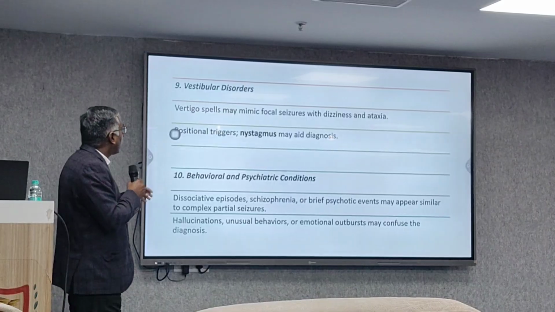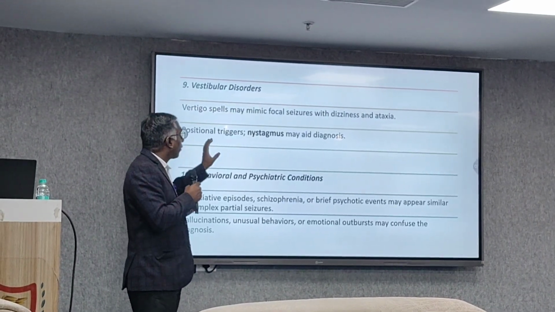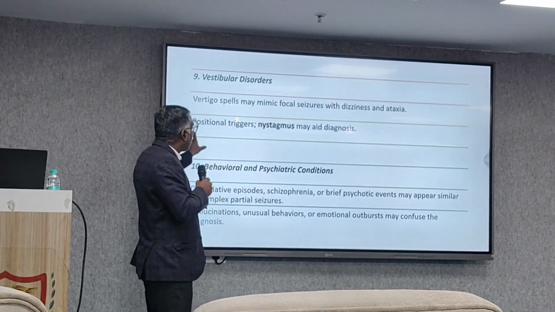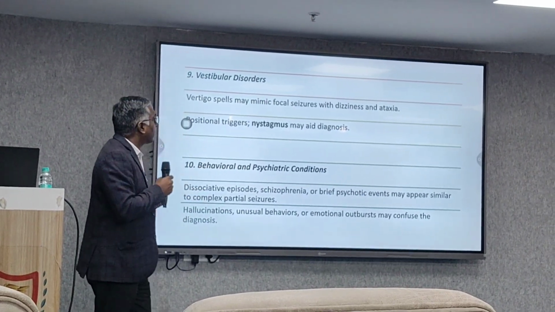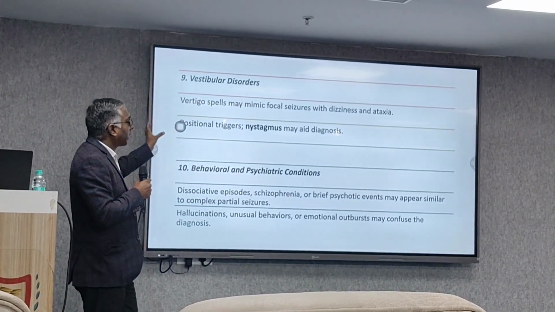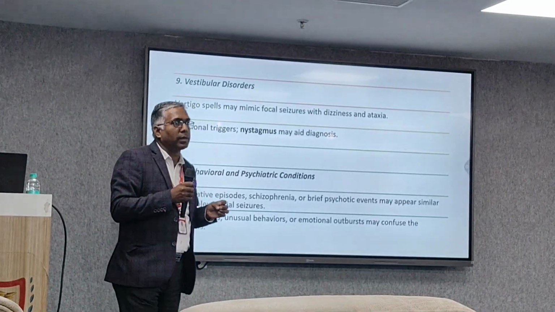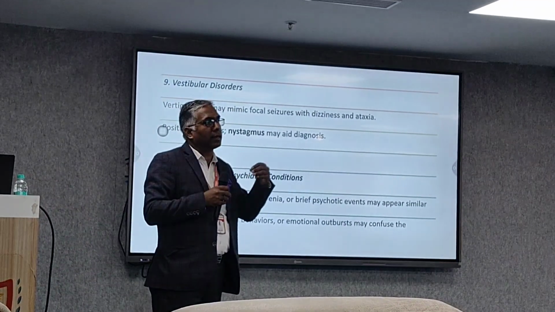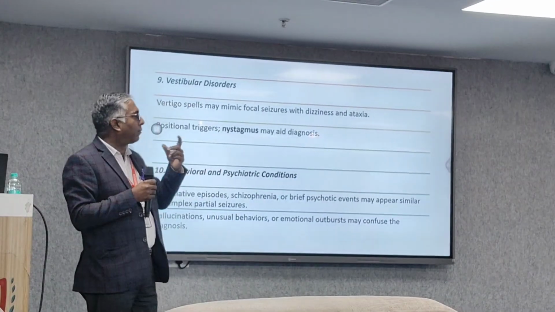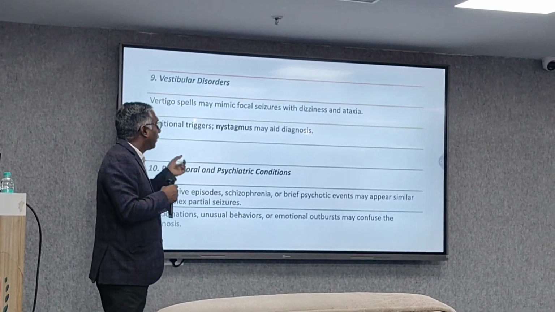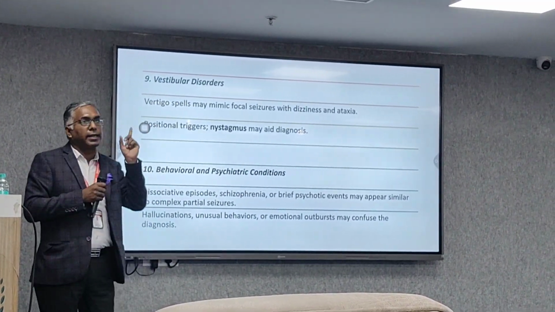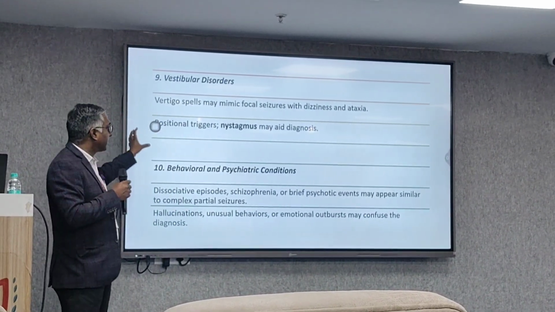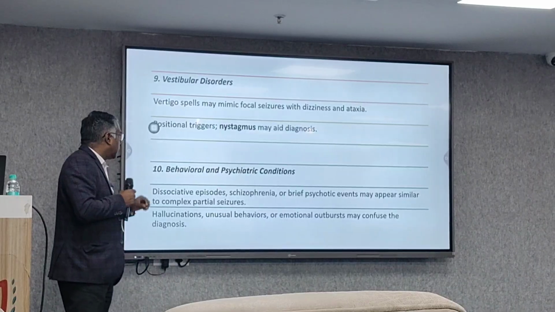Certain vestibular disorder, vertigo, may mimic focal seizure, with dizziness and ataxia, and positional triggers are there, and nystagmus may aid diagnosis. So what will happen in vestibular disorder, the patient gets some dizziness, okay, along with position, as he changes position it may recur basically. So that is how we diagnose that it is a vestibular disorder. And along with that there will be abnormal eye movements, so if nystagmus, usually eye movement, is there, you can say it is a vestibular disorder.